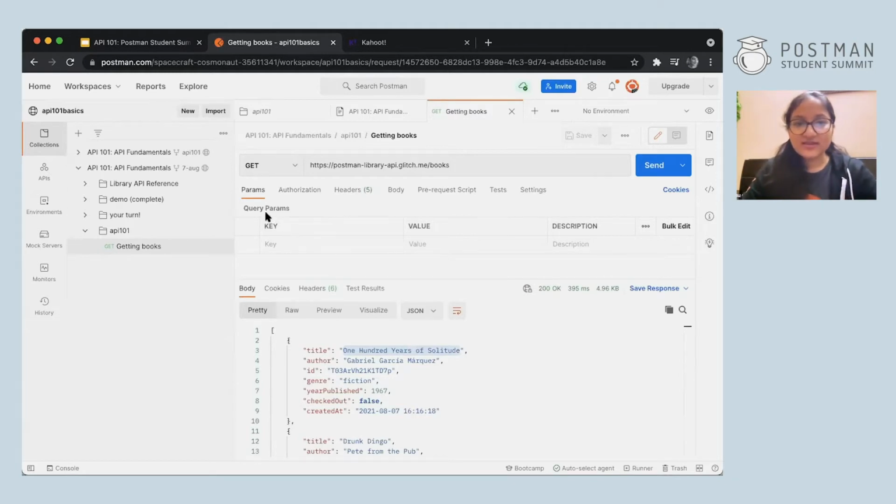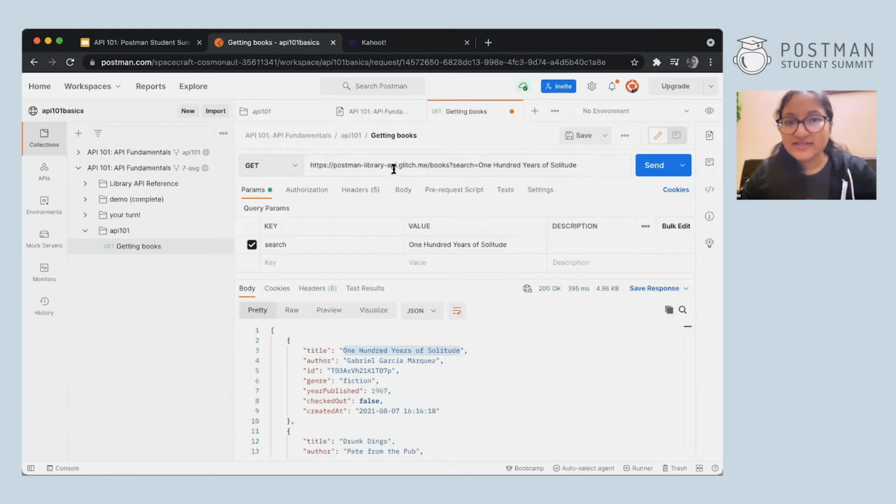How can I add that? You can see it's written query parameter and a key and a value. So in key, I can type search. All right. And as I showed you in the documentation, it searches by title or author. So let me copy and paste this title over here and let's see what we get as a result. You can see the URL is also automatically updated when you enter it here. So you don't have to worry about the URL. You can just simply keep adding key and value pairs over here. So it's very easily maintained in Postman.